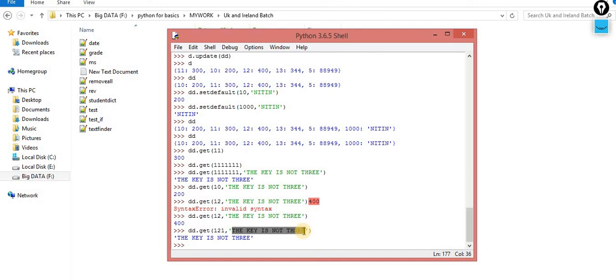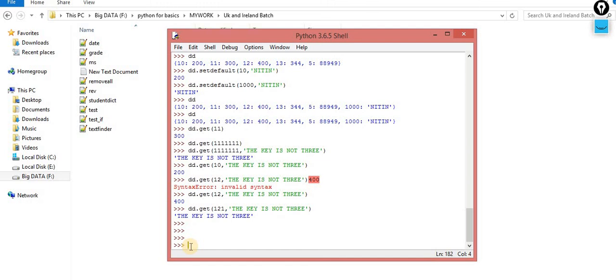Whatever value that you want to return, you have to specify over here. This is another usage of your get and setdefault. You can use them sometimes where your error has been resolved. For example, in this case you are finding that key and that key is not available, you will get the key error. But you don't want any key error, you want your own customized message, so you have to pass your own customized message. So this is the concept of your dictionary.